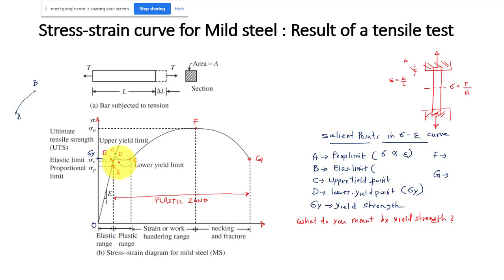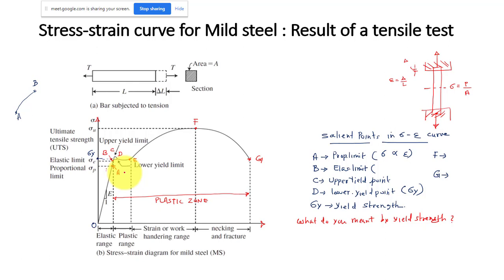So what I'm trying to say is, the yield strength means, from this stress strain diagram, that at that stress level the material is going to enter into the plastic zone. If you apply this much stress to the material, then the material will enter into the plastic zone, and its behavior will be different. That is a crucial point as far as your design is concerned.